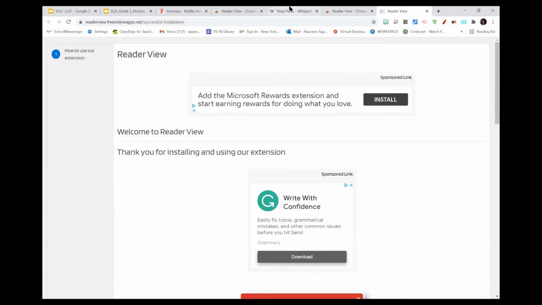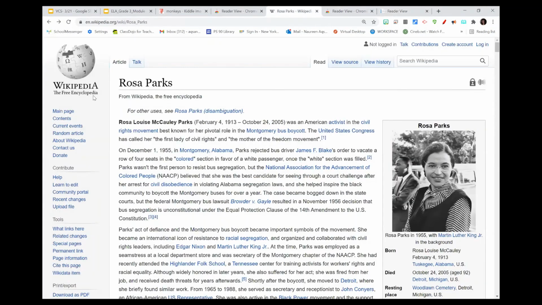So, for example, our students are trying to find some information on Rosa Parks. They come to this Wikipedia page that has information that they would like to utilize, but they want to be able to read it in a more accessible manner. How do they do this? Well, they use Reader View.